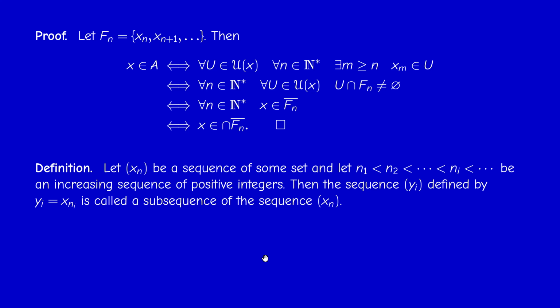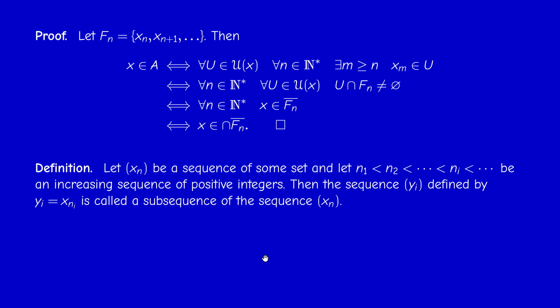Another way of looking at subsequences is that we write the sequence first in a list, x_1, x_2, x_3, etc. And as we go along this list, we are allowed to delete certain elements. And what remains is the subsequence.